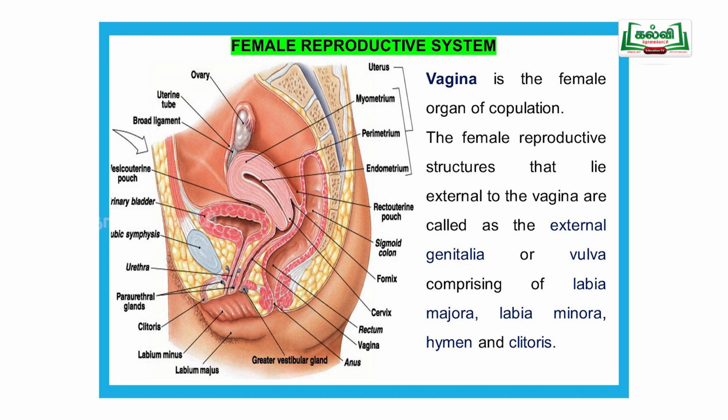Here you can see the labia majora and labia minora, the two layers. After that, there is the erected clitoris. That clitoris is a little bit erected, like a male penis. Then here another layer is there, the hymen layer.